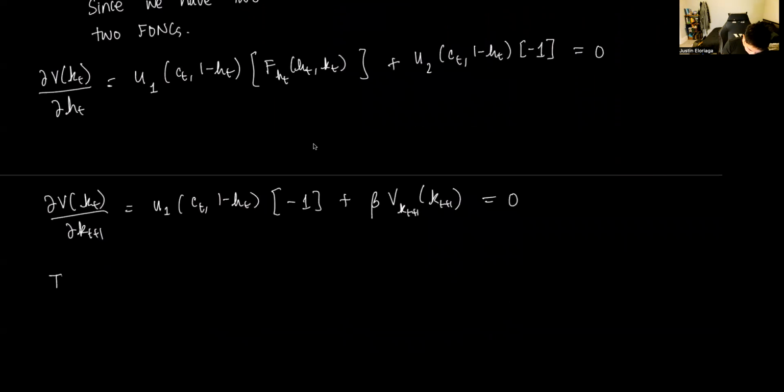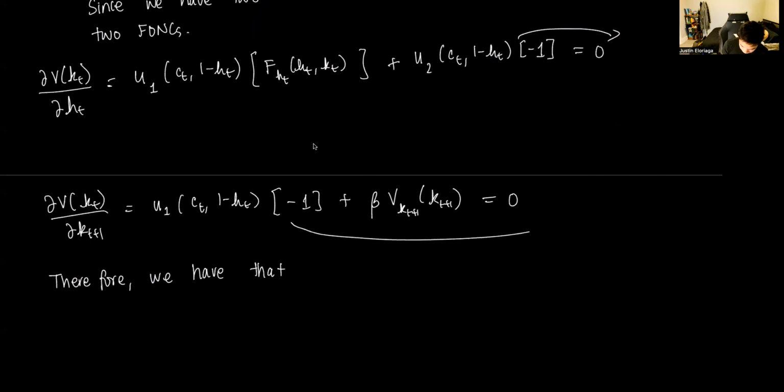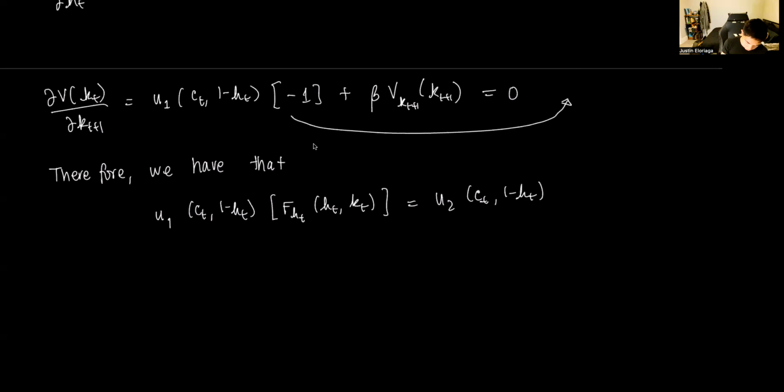Okay, therefore, if I transpose this to the other side, that takes out the negative. I get U1(CT, 1 minus HT) times F_HT(HT, KT) is equal to U2(CT, 1 minus HT), right?